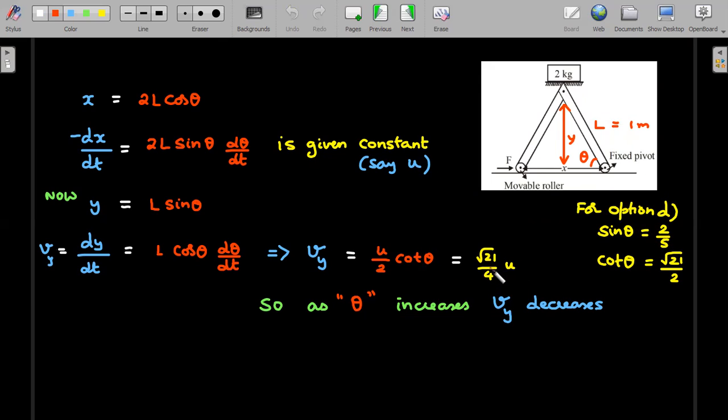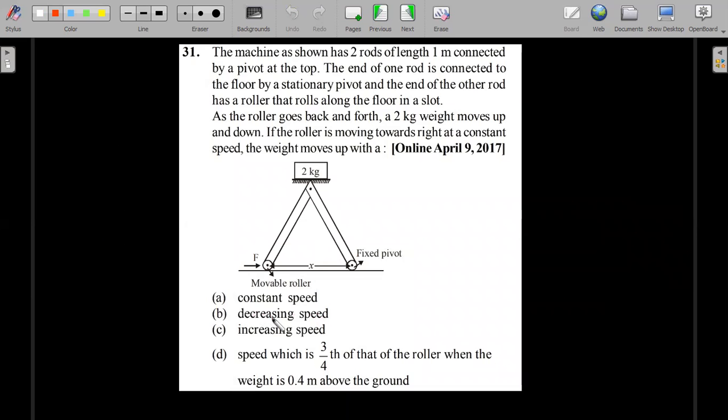So option 4 is wrong. Option 4, which talks about 3 by 4, is wrong. And you could clearly realize from this expression that cot theta is a decreasing function. So as theta increases, how do you know? When the roller moves to the right, this isosceles triangle, this angle increases. So cot theta decreases, which means the speed of this object decreases. So the answer should be decreasing speed.